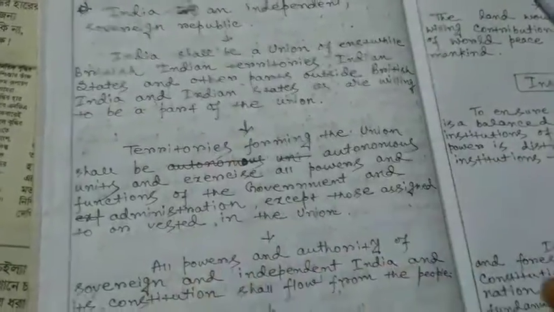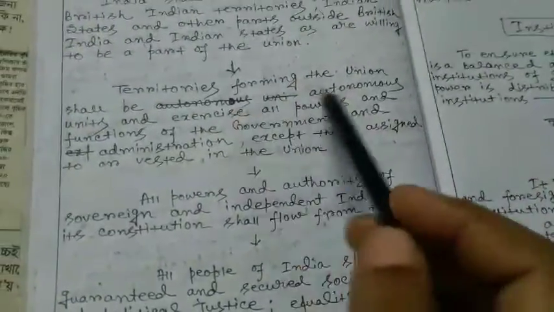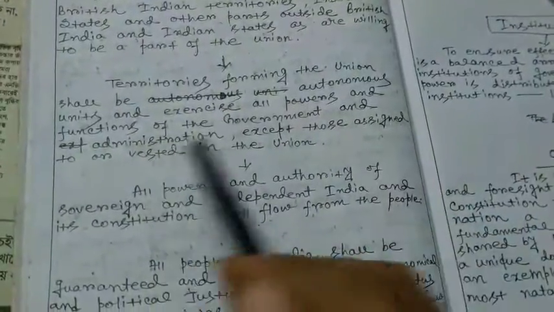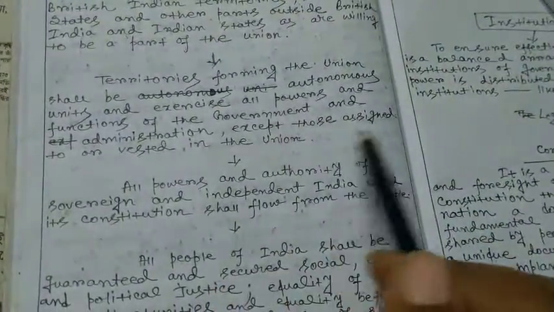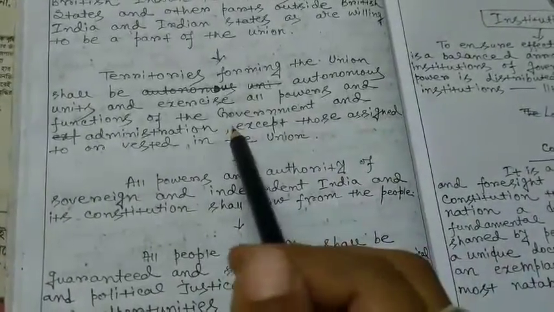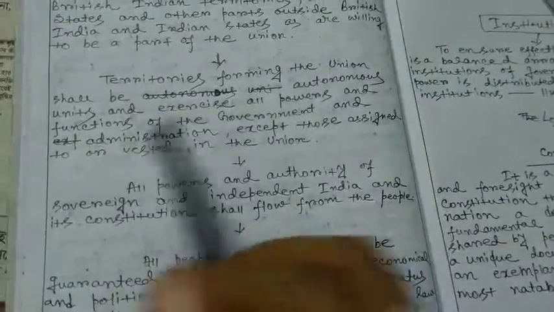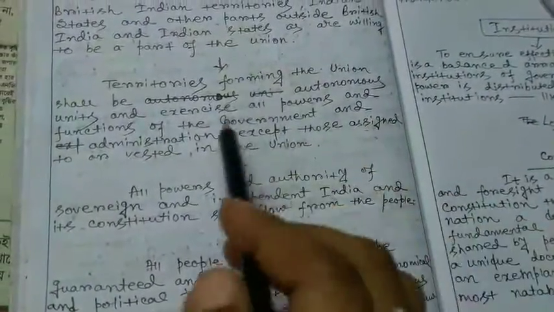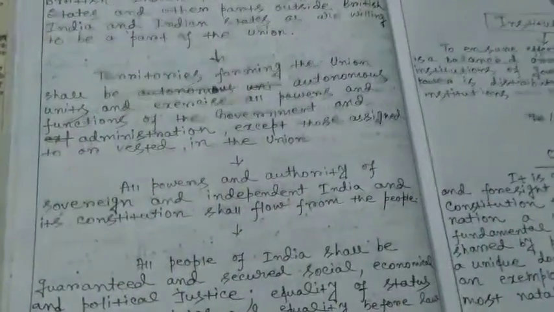Territories forming the union shall be autonomous units and exercise all powers and functions of the government and administration except those assigned to or vested in the union. What it says is that in the union, all the territories will be given the same or equal power and status.